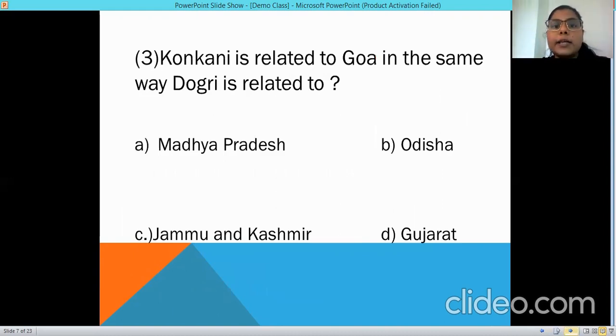Konkani is related to Goa in the same way Dogri is related to what? Now let's try to find out what Konkani actually is. Konkani is a language that is used in Goa. Similarly, Dogri must be the language used in one of the other states given in the options. It is the language of Jammu and Kashmir.